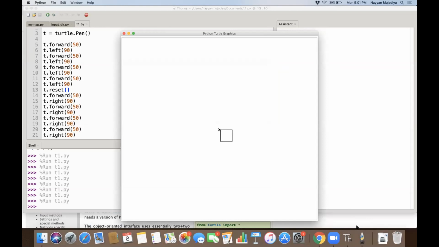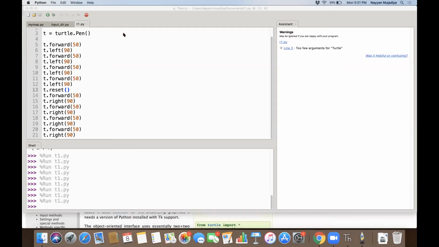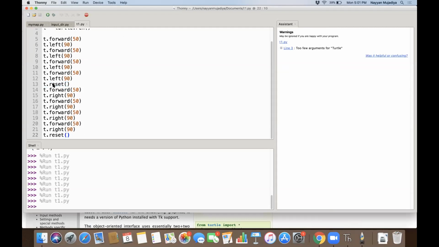Oh, it got rid of the previous one. Yeah, it got rid of it. If you put t dot reset at the end, also it will remove everything, right? Yes. It will erase it. It's like an eraser basically. There is something clear also. Yeah, t dot clear also works, right?